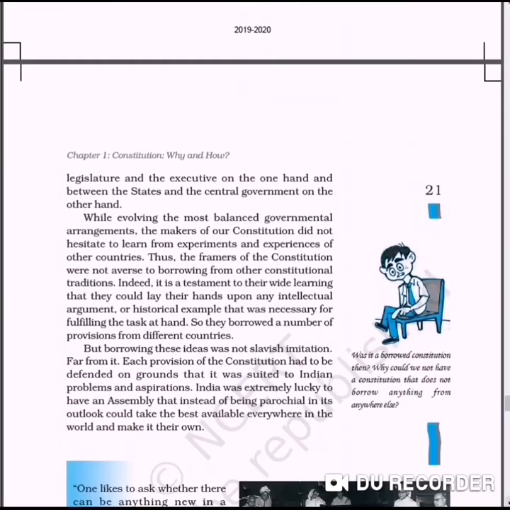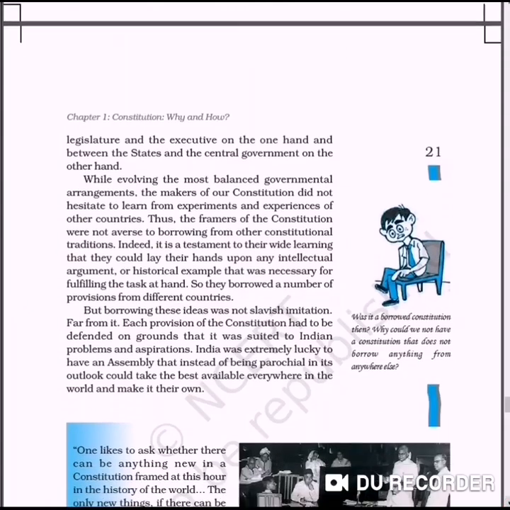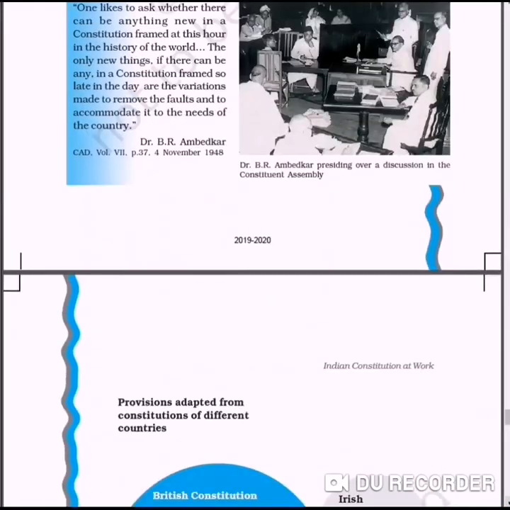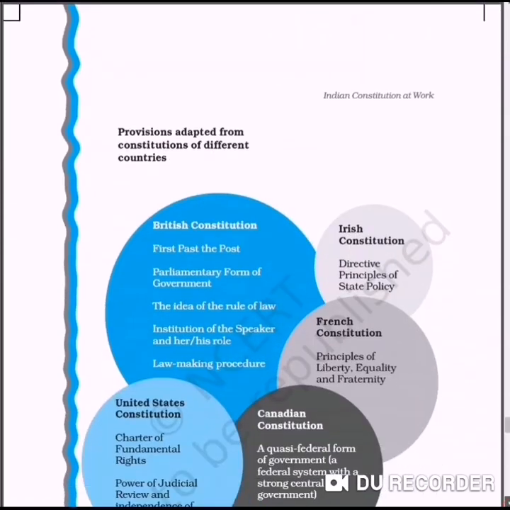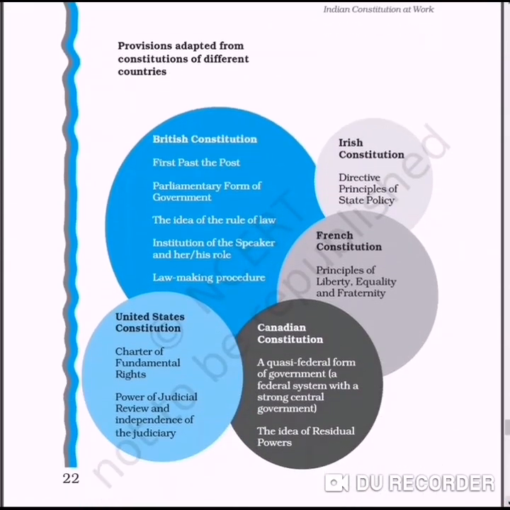The very important feature of the constitution, we can say, is that it is a bag of borrowings. See the very important diagram. This diagram you can create as an activity on an A4 sheet also. Actually, the Indian constitution was not thoroughly framed by the Indian people.